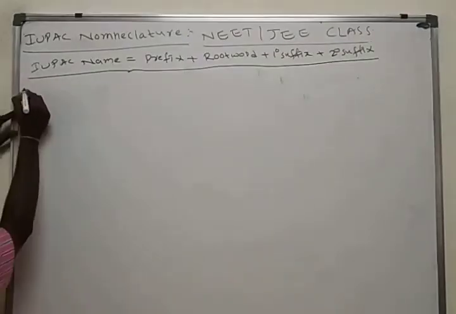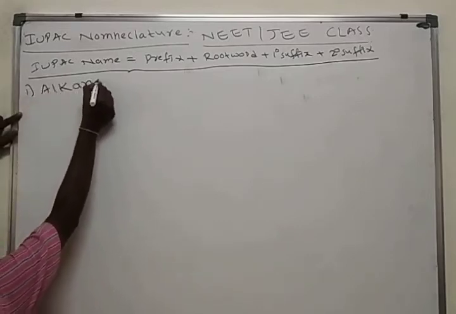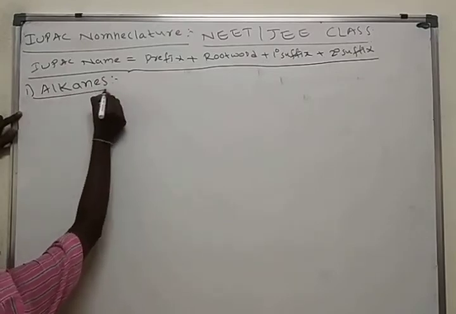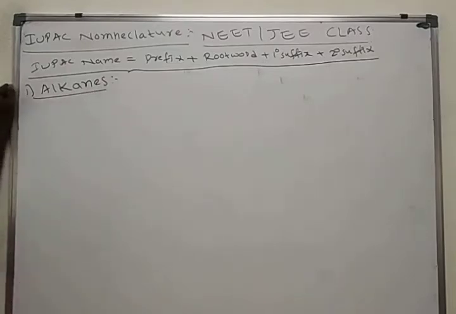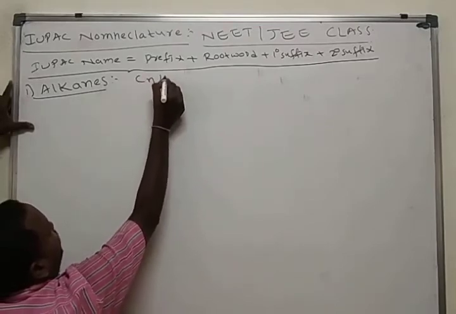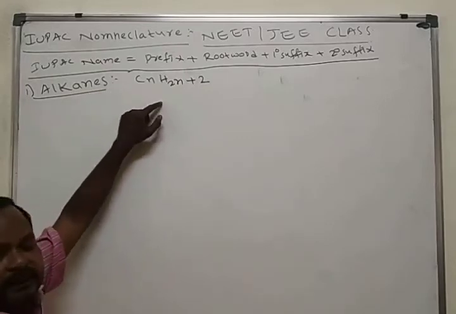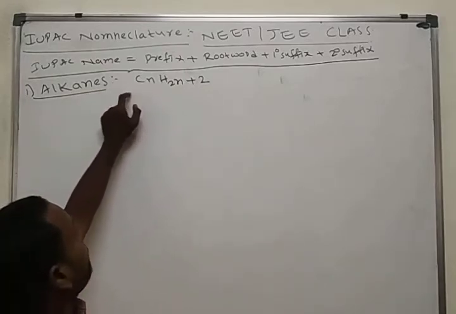First, I want to start with the alkanes. First organic compound, alkanes. What is the general formula of alkane? CnH2n+2. This is the general formula of alkane. Carbon, hydrogen.